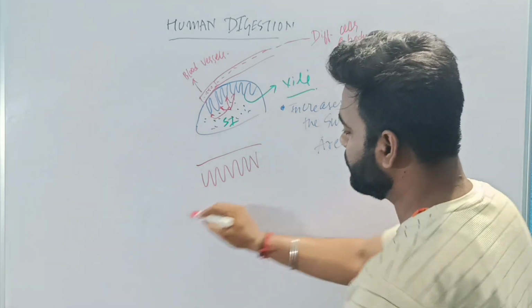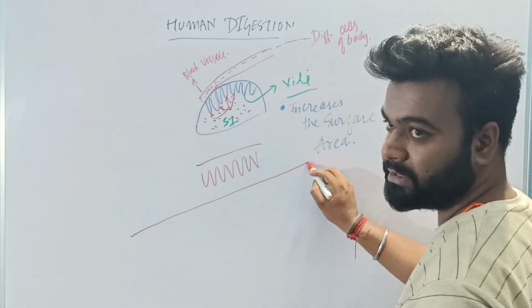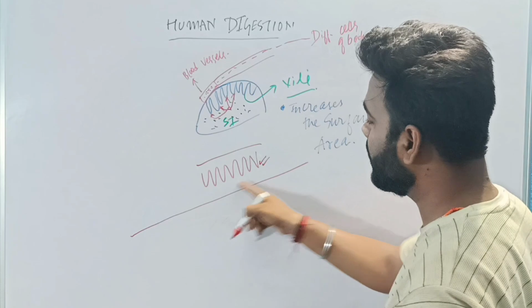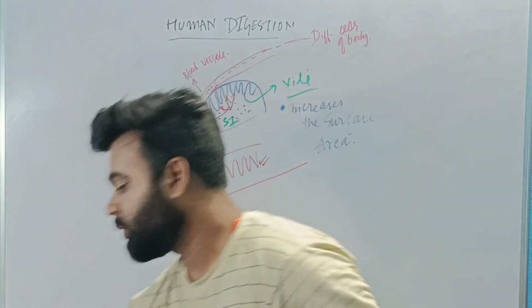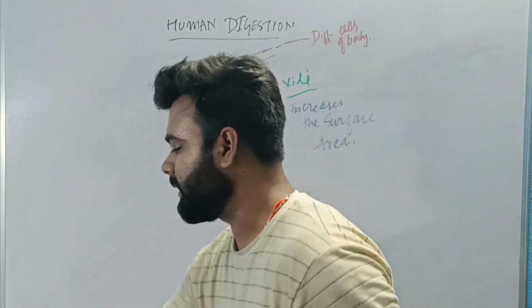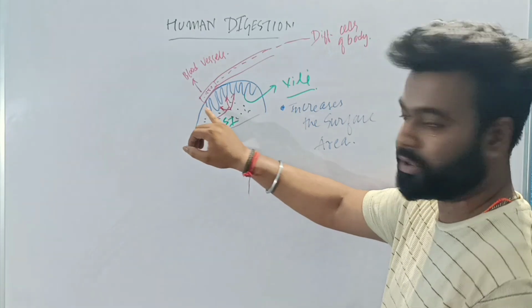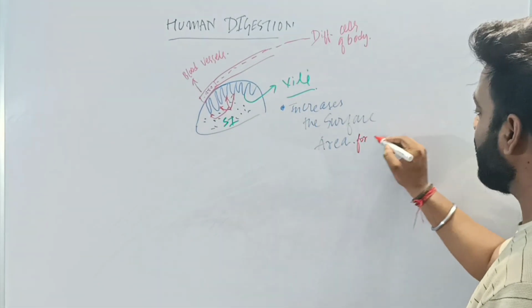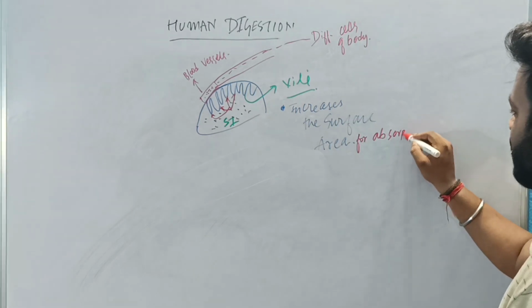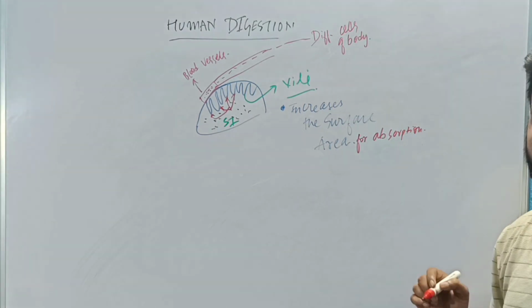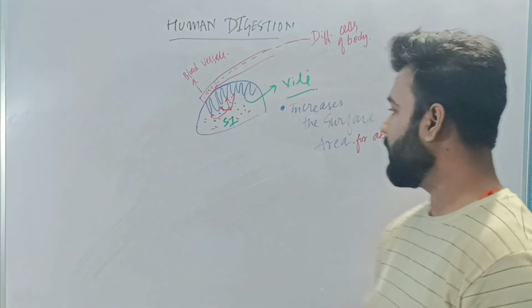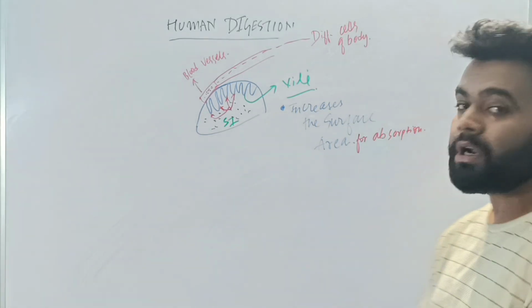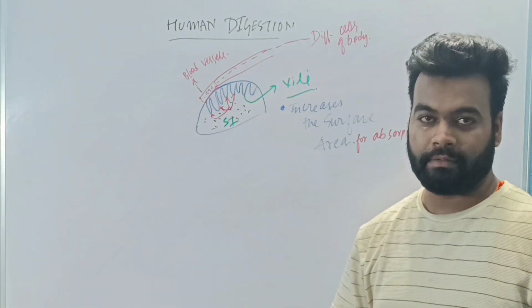If this is stretched, it will be something like this, right? So this has more area to absorb, right? So when villi is present as a finger-like projection, what does it do? It increases the surface area for absorption. Understood? So this is the function of villi. It increases the surface area for absorption.